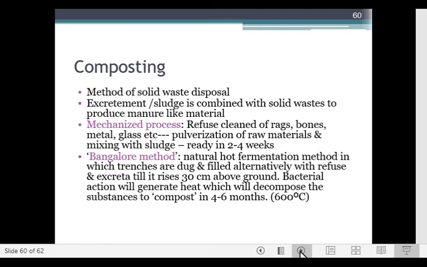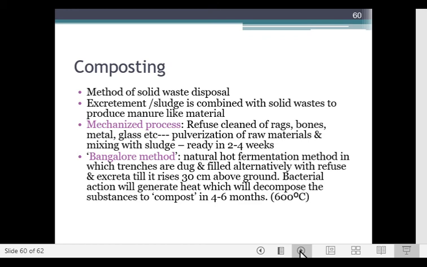Composting is a short note as to you on composting itself. It is a method of solid waste disposal where the excrement or sludge is combined with solid waste to produce manure-like material. There are two types. One is the mechanized process and the second is the Bangalore method.